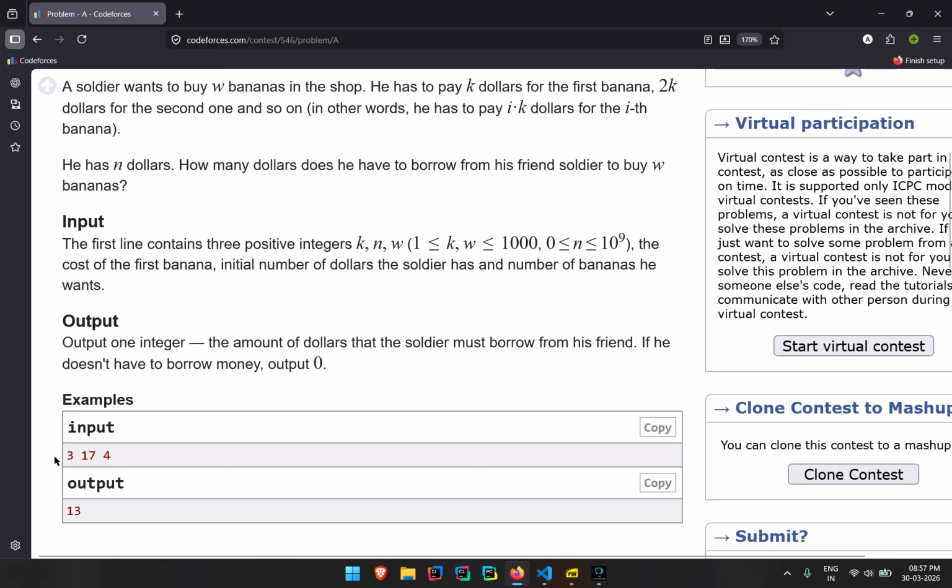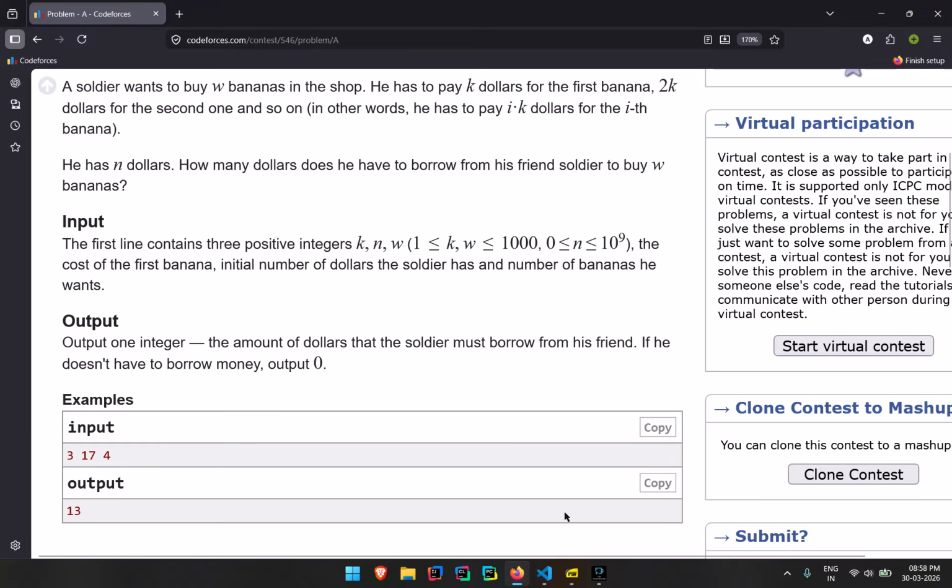There's a catch to this question: each time he buys one extra banana, the cost increases. So the ith banana would cost him i times k. Okay, so the first time he buys it, it remains k, that is $3. The second time he buys it, it is 2 times k, that is $6. The third time he buys it, 3 times k, that is $9, like that. Okay, we need to add it.